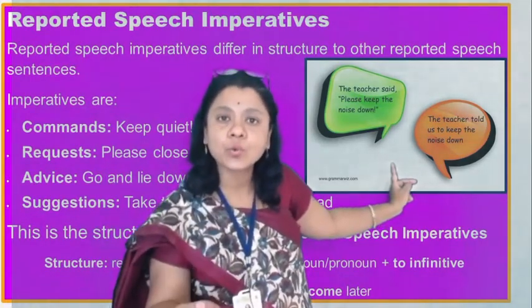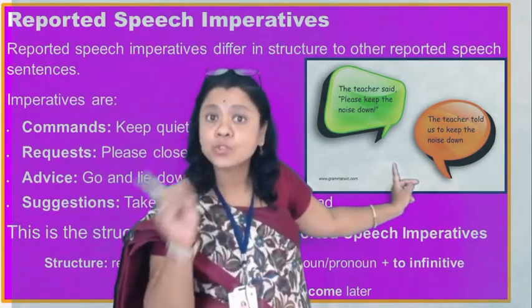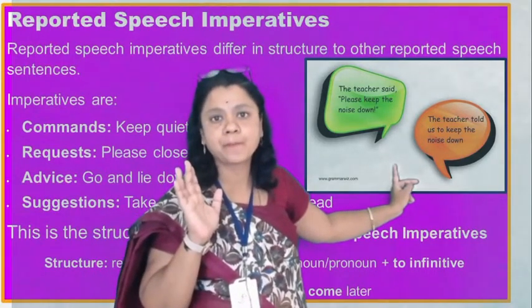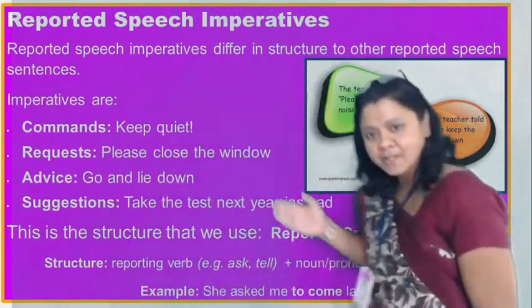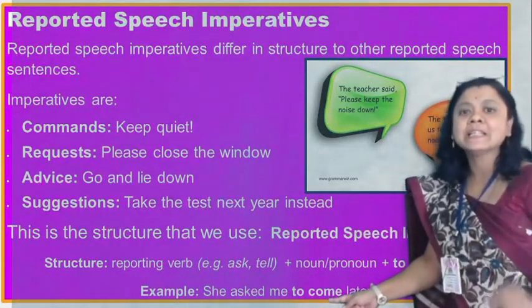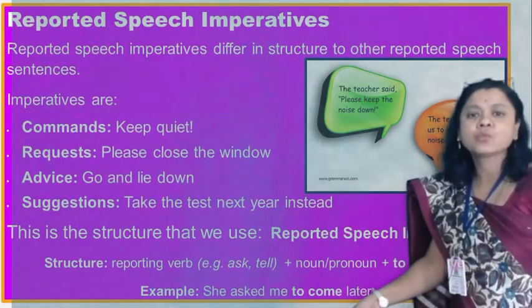The teacher told us to keep the noise down. The infinitive is used here. So once again, see the structure of an imperative sentence in indirect narration: she asked me to come later.